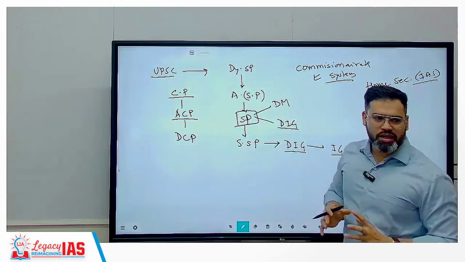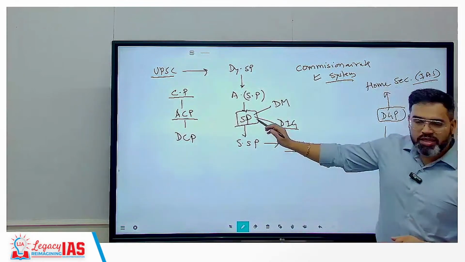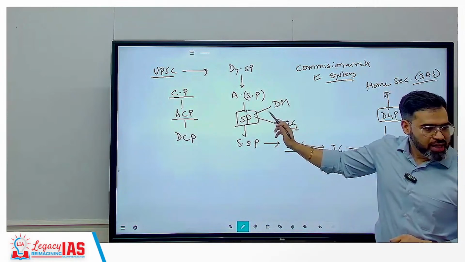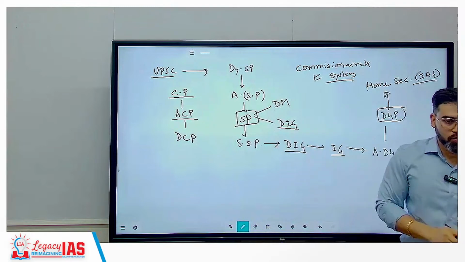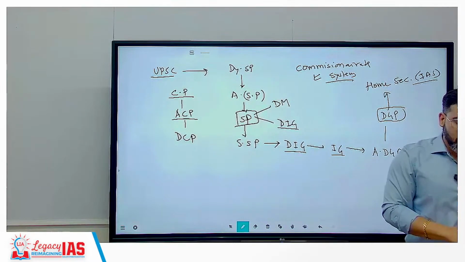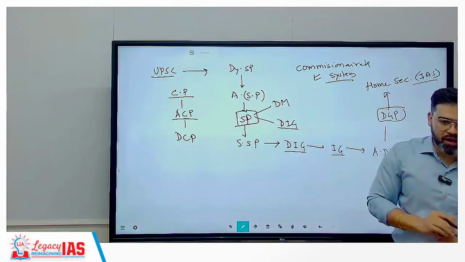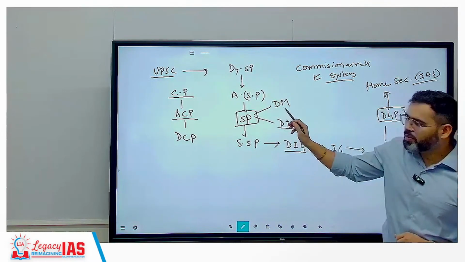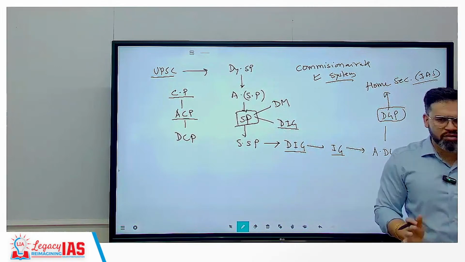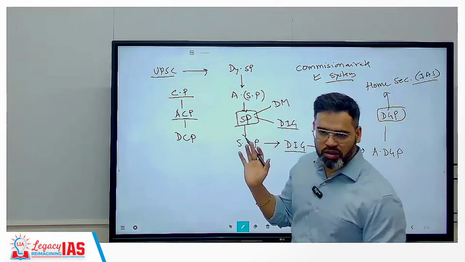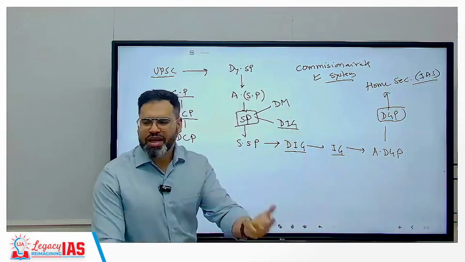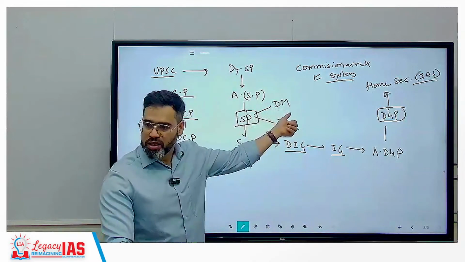Reason ऐसा क्यों किया? Reason ये है, like एक small district है, SP is going to be under DM also, SP under DIG also. अब problem क्या है कि suppose any law and order issue happened, then they need to fire. SP cannot fire without permission of DM, correct? Yes, whenever there is a threat, then definitely SP cannot wait for the DM's order. SP can take his own decision also. But most of the cases में क्या होगा, he is going to take the guidance from the DM only.